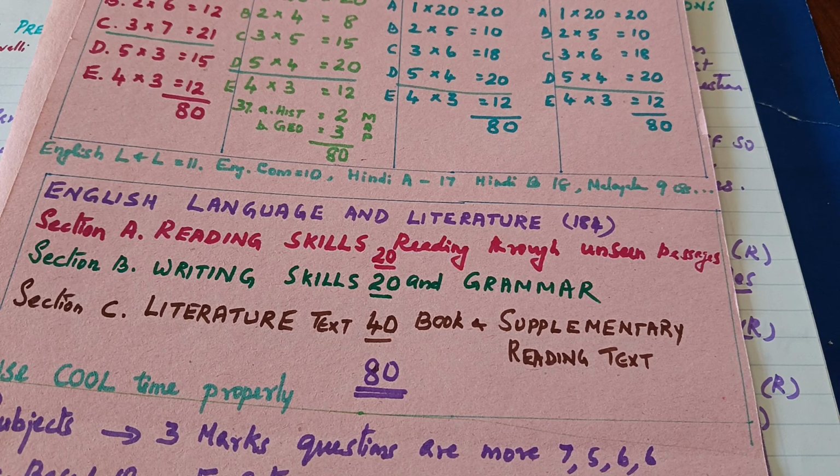So here I am telling you, from the experts' advice, I understood that you have to focus on this Section C at first, because most of the questions and answers are familiar to you, as they are from the textbook.